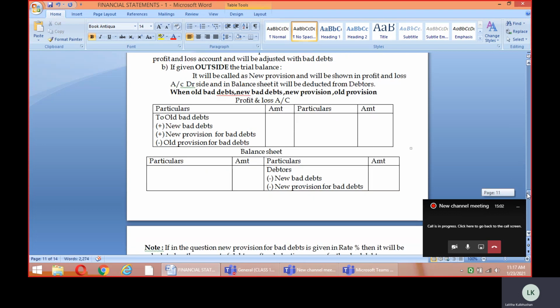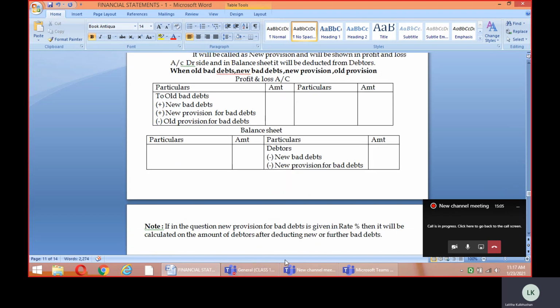Now the next thing, that's the reason I have added a note here. This note says, if in the question the new provision for bad and doubtful debts is given as a rate percentage, like the question says calculate the provision for bad and doubtful debts at 10% on the debtors, and you have been given the value of the new bad debts, remember children, from the value of the debtors, deduct the value of the new bad debts, and on the remaining value you will calculate the provision.